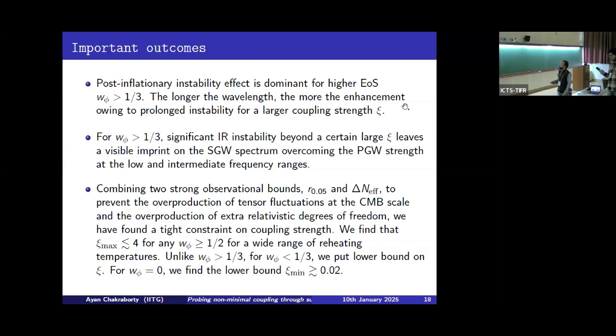We find that for any higher equation of state, omega phi greater than half, we get a maximum bound on Xi, that is Xi less than or equal to 4, satisfying these two observational bounds. And for the lower equation of state, unlike omega phi greater than 1/3, we put a lower bound on Xi. For example, for omega phi equal to 0, we get a lower bound on Xi, that is Xi minimum should be greater than or equal to 0.02, subject to those two observational bounds.